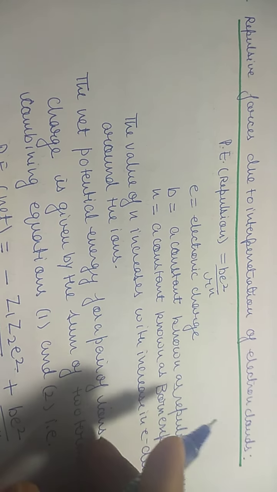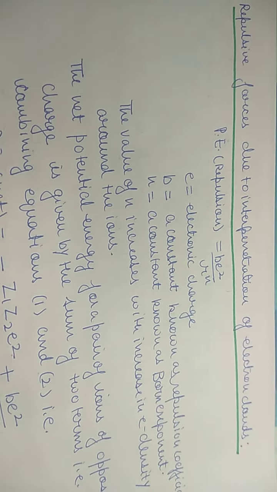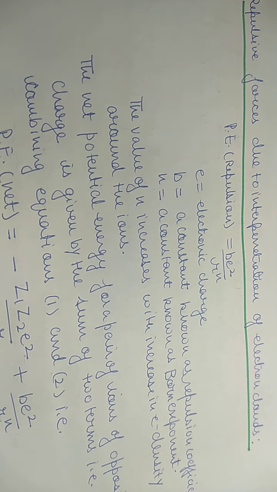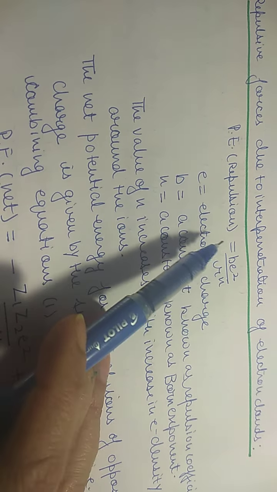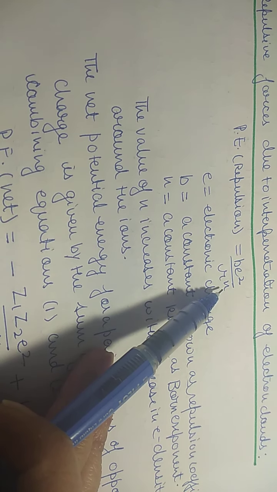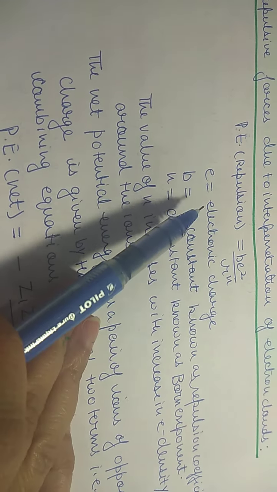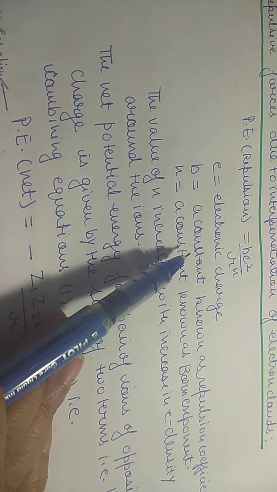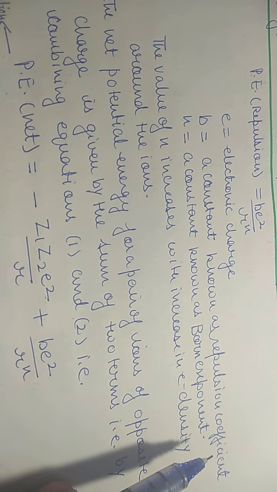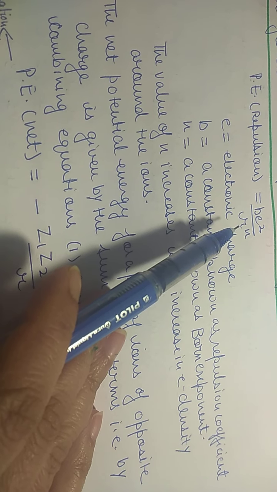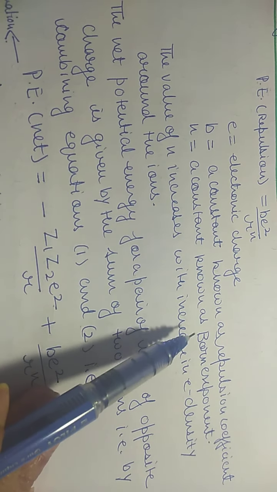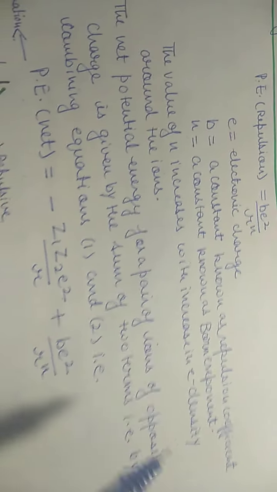Now next we will take into account repulsive forces due to interpenetration of electron clouds. So potential energy of repulsion is equal to B E square upon R raised to the power n, where E is electronic charge, B is a constant known as repulsion coefficient, and R is interionic distance, and n, this power n, is a constant which is known as Born exponent.